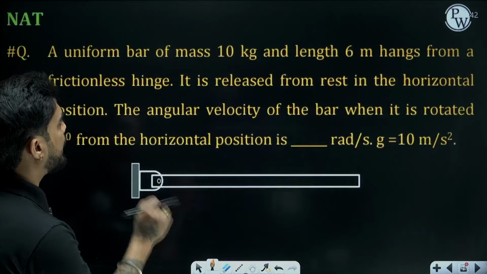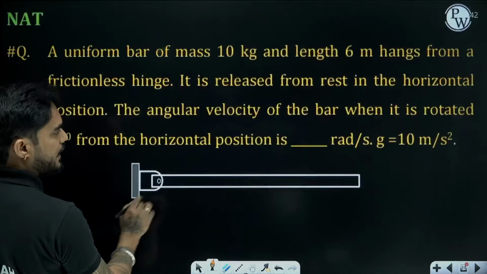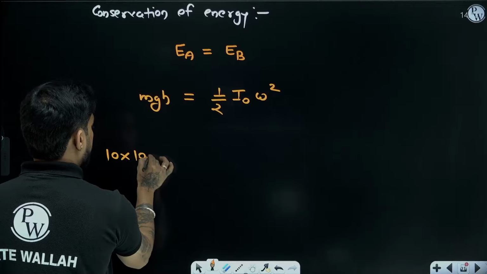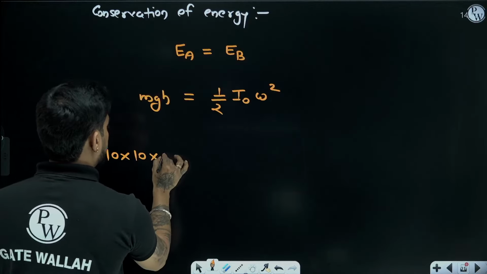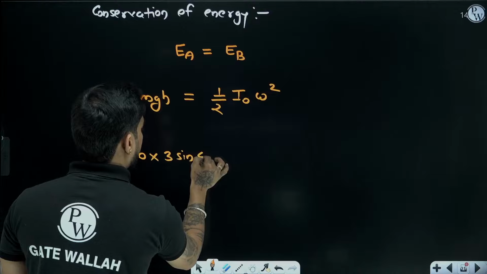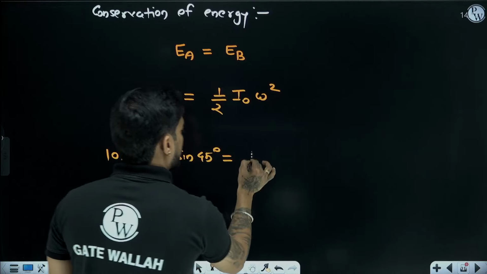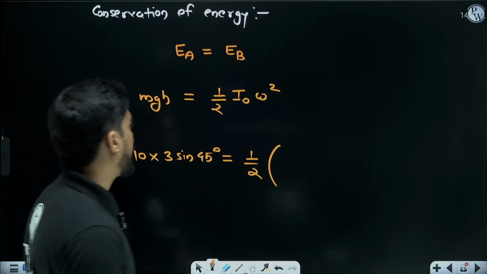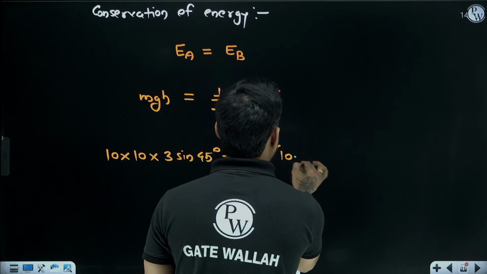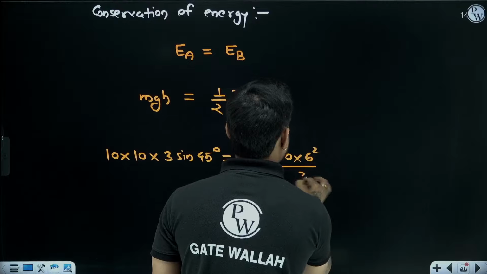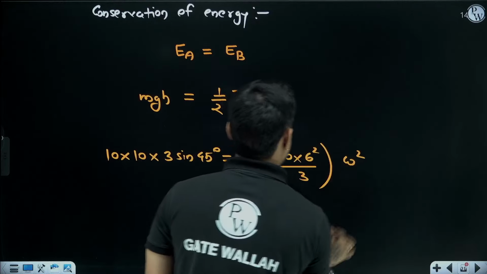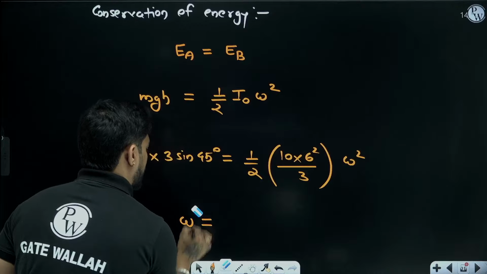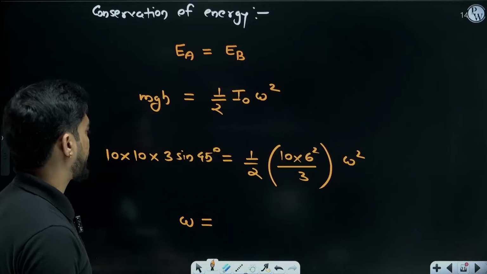So, what is the mass? 10 kg, length 6 meters, g 10 meter per second square. So, 10 into 10 into 3 sine 45. Mass moment of inertia about O will be m L square by 3. So, from here you will get omega.